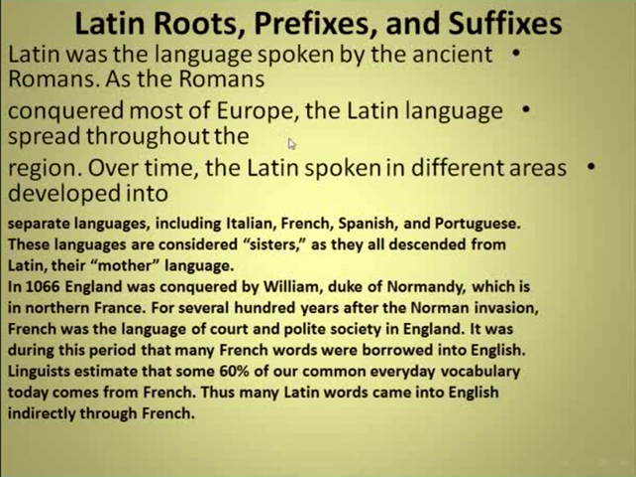Sorry for these spaces, maybe because of the different word processor which I was using to write. So Latin was the language spoken by the ancient Romans, up to here, and not here. We don't stop here. As the Romans conquered most of Europe, the Latin language spread throughout the region, up to here. Over time, the Latin spoken in different areas developed into separate languages, including Italian, French, Spanish, and Portuguese. Now, these languages are considered sisters, as they all descended from Latin, their mother language.